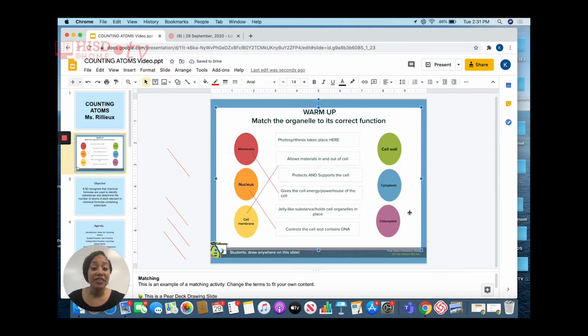Let's go to the other side, cell wall. Is the function of the cell wall where photosynthesis takes place, protects and supports the cell, or is it the gel-like substance that holds the cell organelles in place? Yes, the cell wall protects and supports the cell.